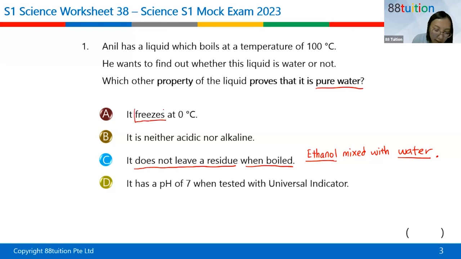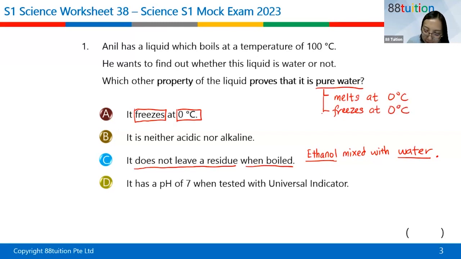All right, so the one that will prove that it is pure water is the freezing point. So in order to know that it's pure water, it melts at a fixed number, 0 degrees Celsius, or you can say that it freezes at 0 degrees Celsius. Melting point and freezing point is the same number, or you can write boils. Boils at, what number is the boiling point? Or I can even write condenses. Can y'all tell me what is the temperature for these two? Boiling point and condensation point, what is the number? Type into the chat.